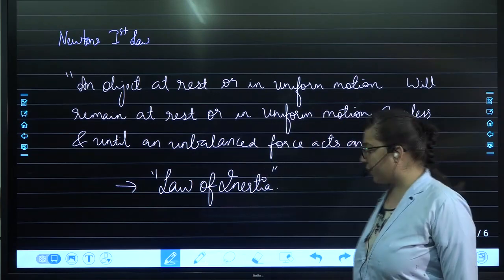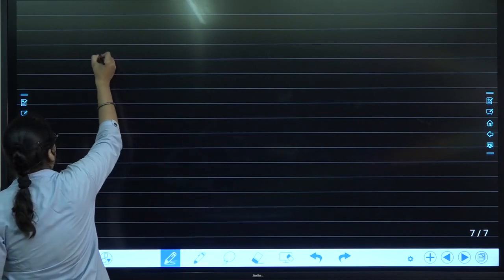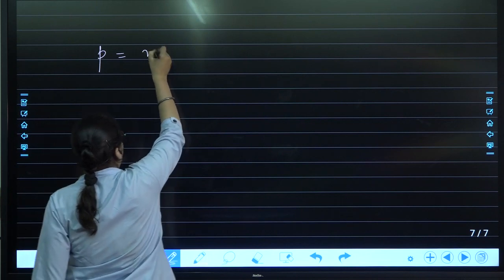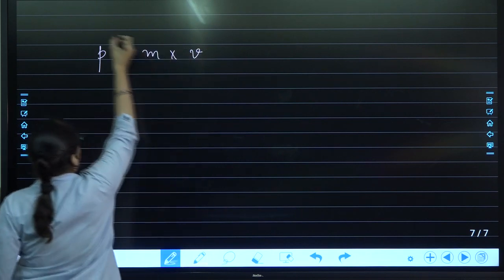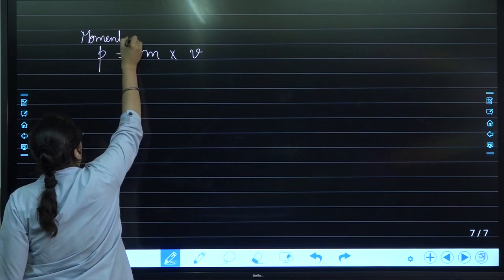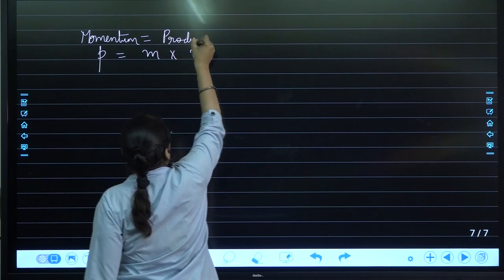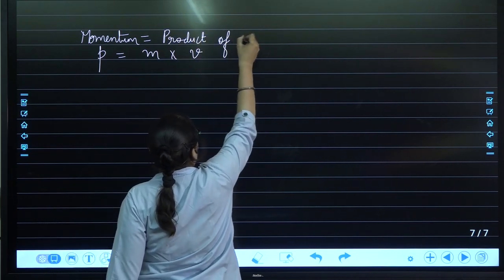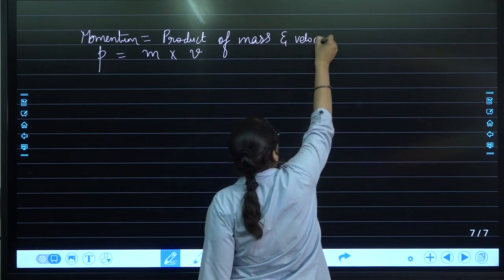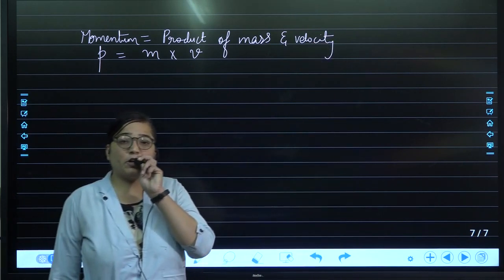Coming to the next concept, of Newton's second law, that is momentum, P. It is defined as the product of mass and velocity. With this, the second law is starting. So the momentum is defined as the product of mass and velocity.